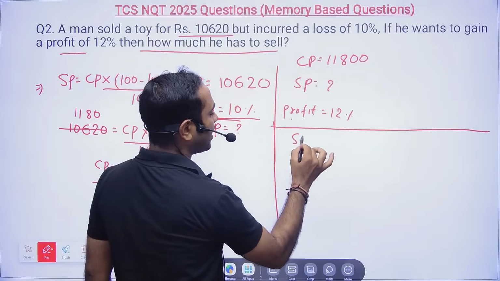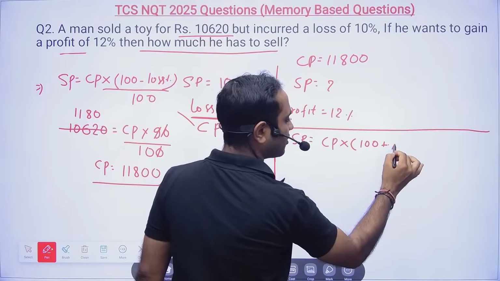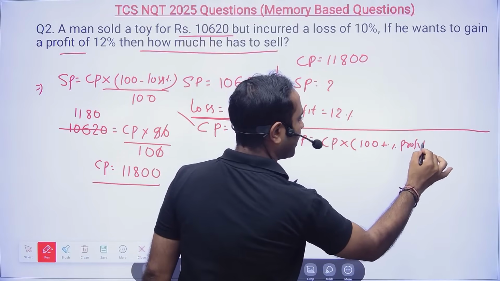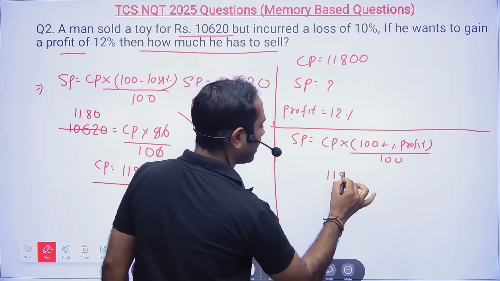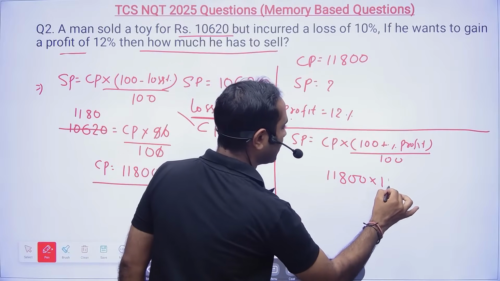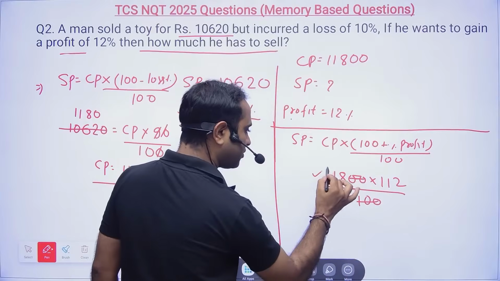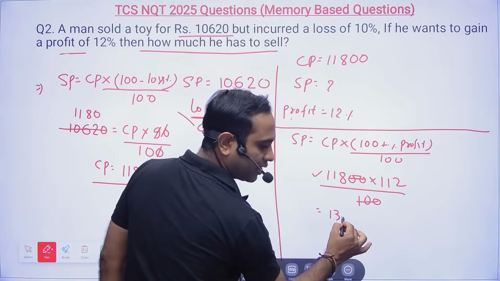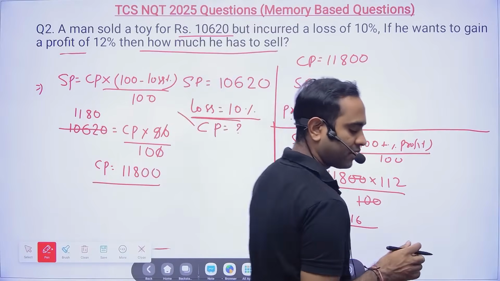Now my selling price will be equal to cost price into 100 plus percentage of profit divided by 100, which you could have directly avoided. 11,800 into 112 divided by 100. So basically again we landed back on the same value, which is nothing but 13,216, I guess, right? 13,216.